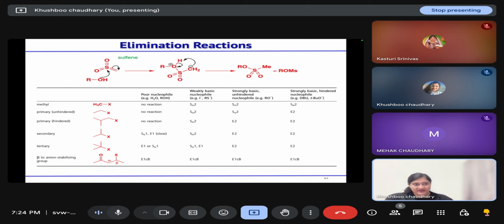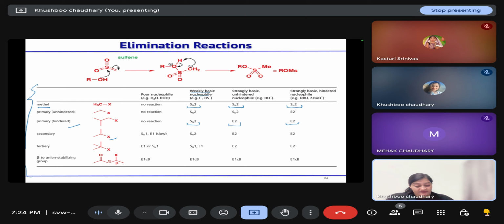So finally, on the basis of the structure that is present, if it is methyl halide, then with poor nucleophile, it will not undergo any kind of reaction. With weakly basic nucleophile, it can undergo SN2 reaction. With strongly basic unhindered nucleophile, it can undergo SN2 reaction. Your primary halides show SN2 reaction with weak nucleophile, E2 elimination with strong basic nucleophile, whether it is hindered or unhindered.